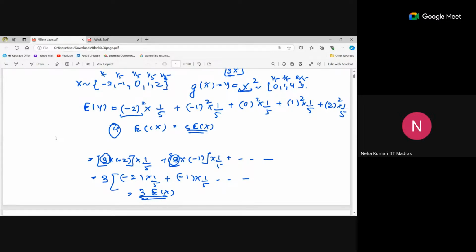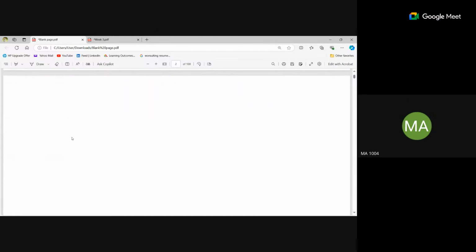So the third property is clear to everyone? Ma'am, initially you displayed a graph of this expectation.